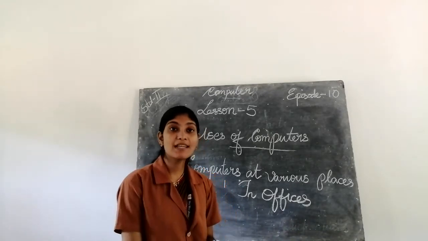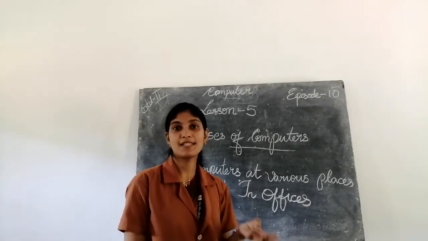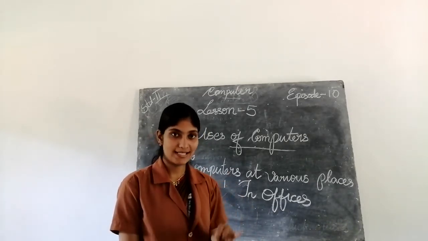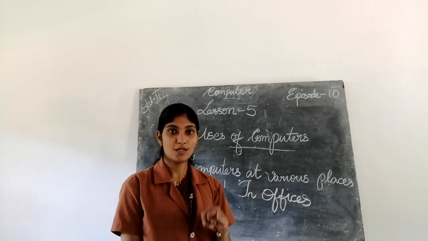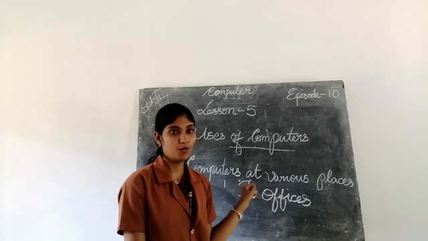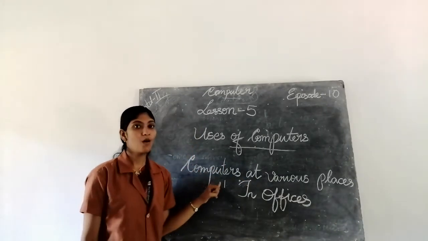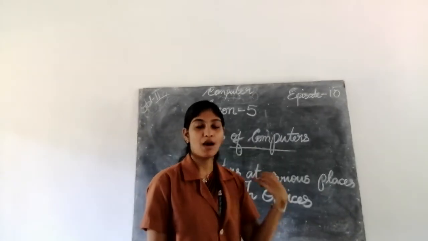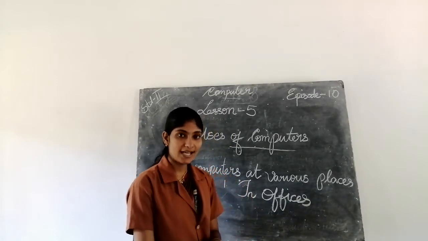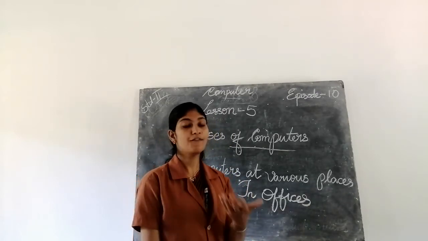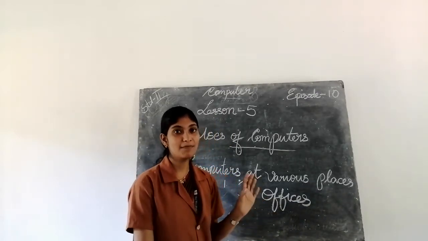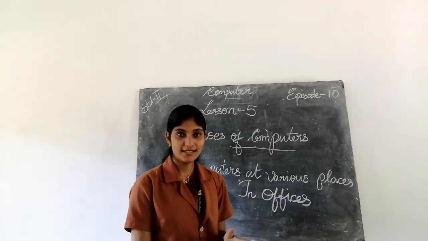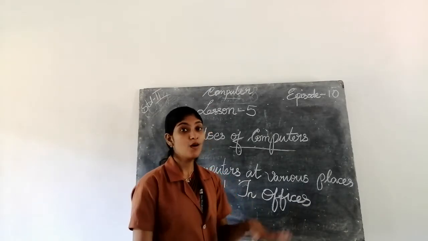For typing letters and sending messages using computer, where? Offices. So the first place is office. We can send messages to another users. We can type letters, official letters, etc. So we can type letters and send messages to another users at offices.